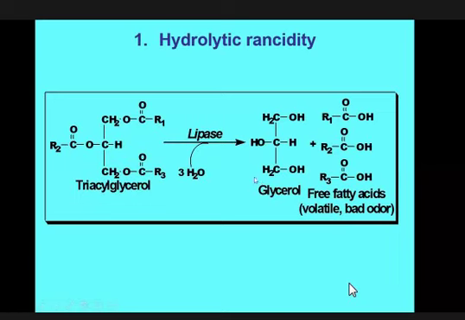If it happens abnormally in the stored fat, then this process is called hydrolytic rancidity, and it is not fat because the fatty acid and glycerol are separated from here. So this is not fat. This is fat, but this is not fat. So fat lost its original properties. So this fat is called rancid fat.